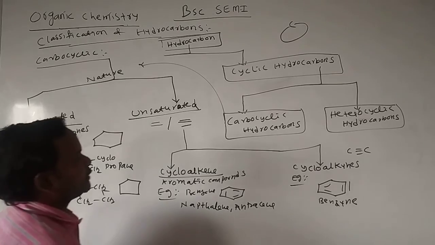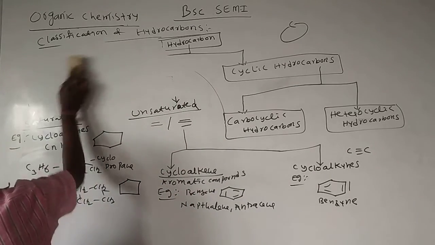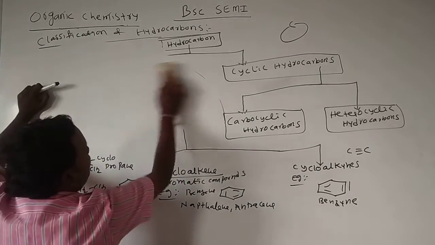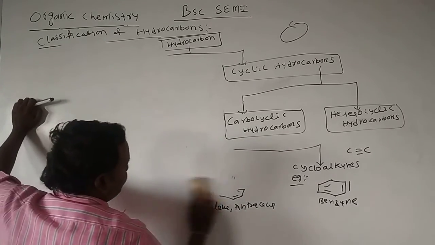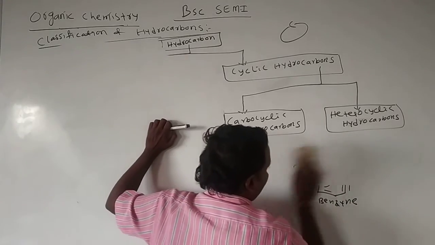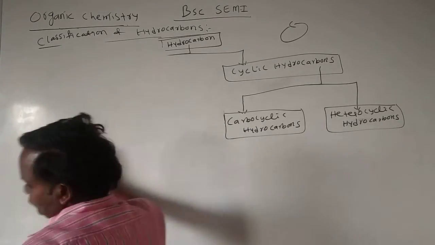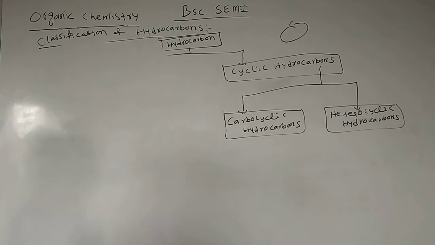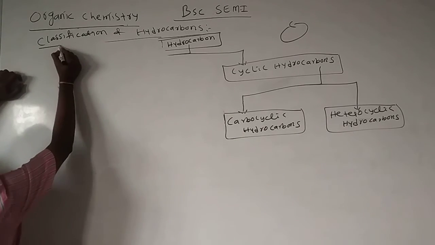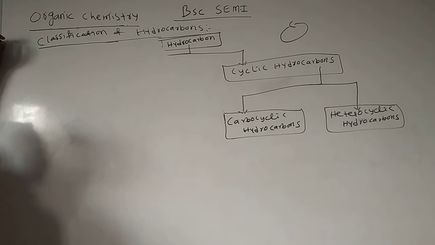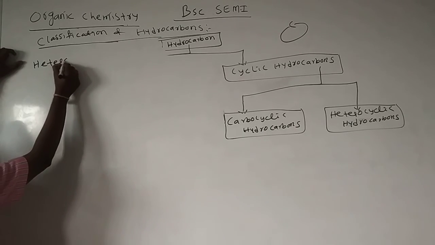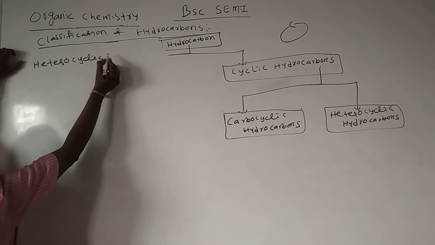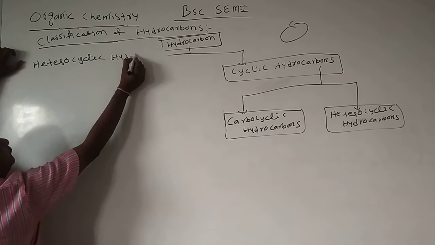Then we'll move into the heterocyclic compounds. What is the meaning of heterocyclic molecules? Heterocyclic means a cyclic molecule which contains a heteroatom rather than a carbon atom.